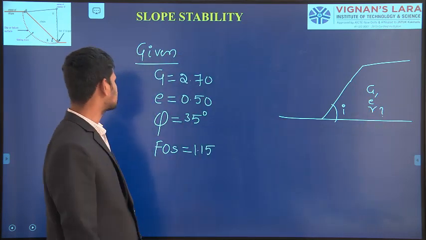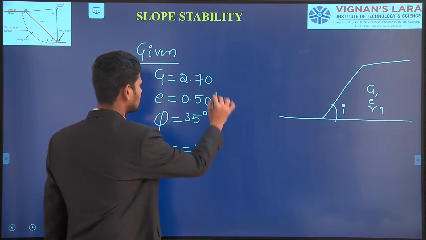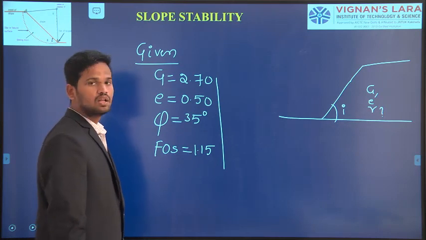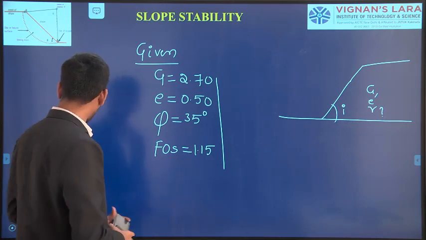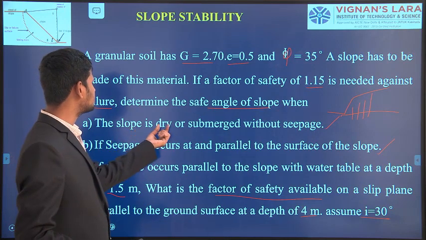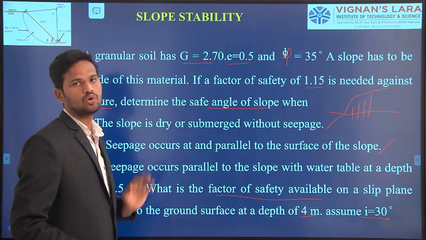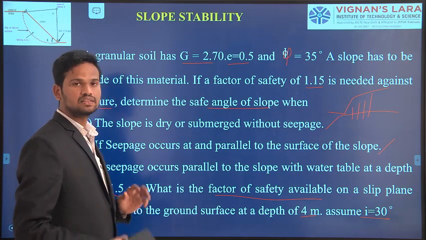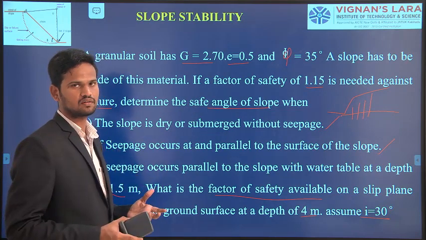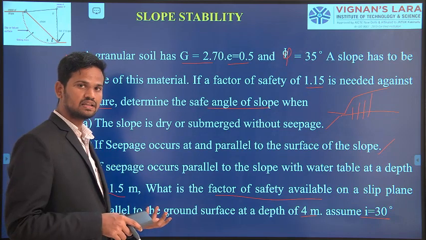Next, if you see here, these are the parameters given in our problem. What did they ask in the first condition? In the first condition, they ask whether the slope is dry or submerged without seepage. That means you have to assume that the slope is completely filled with water, or the slope is completely in dry condition.